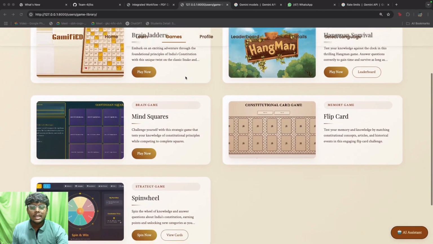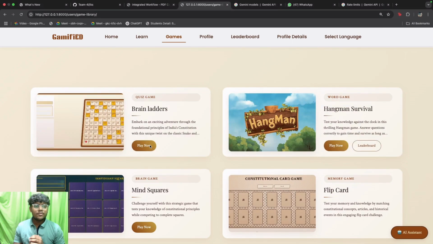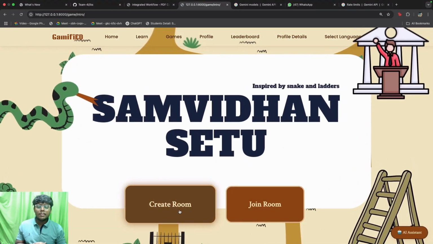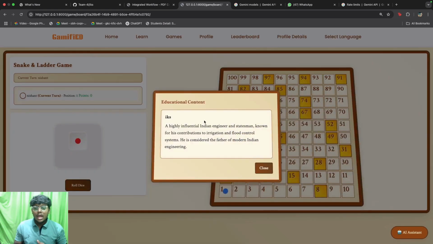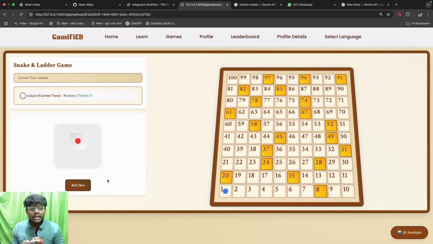So let me show you the game library. In total, as of now, we have 5 games, and we'll be adding more from time to time according to the trends. Our first game is Brain Ladders, which is inspired by Snakes and Ladders, and it is a multiplayer game which students can play together. I'll quickly explain what happens in this game. There are a total of 80 normal cells and 20 Snake and Ladder cells.